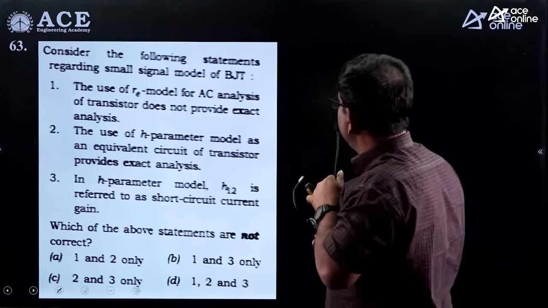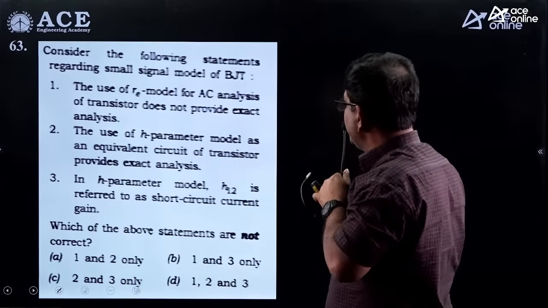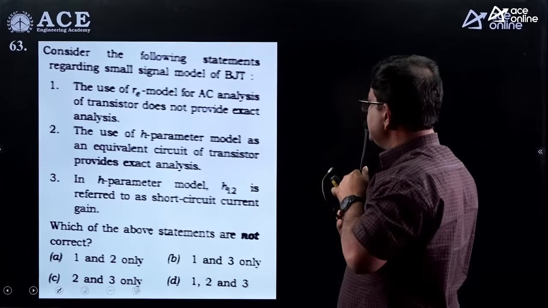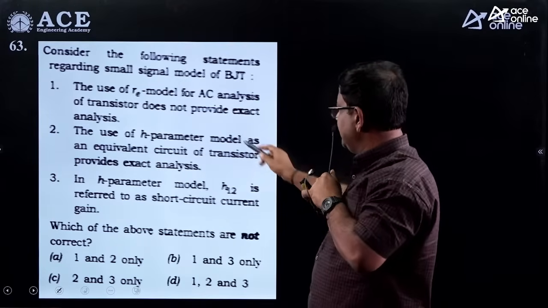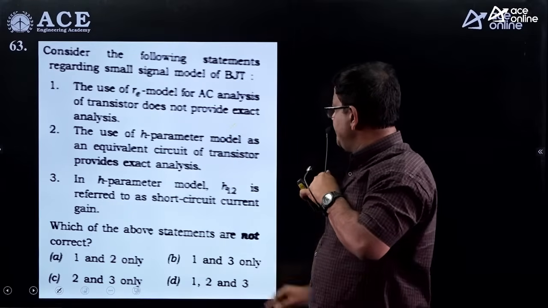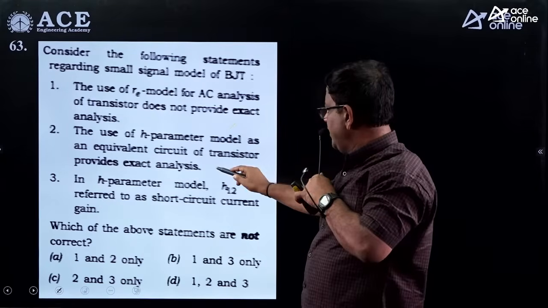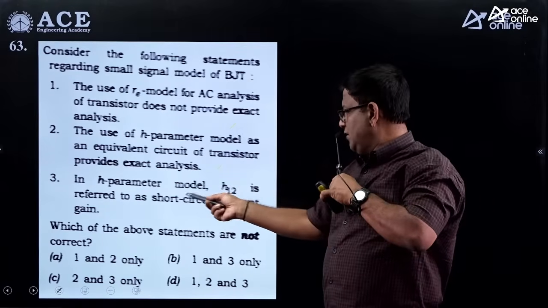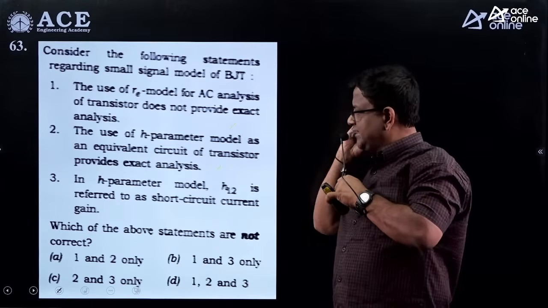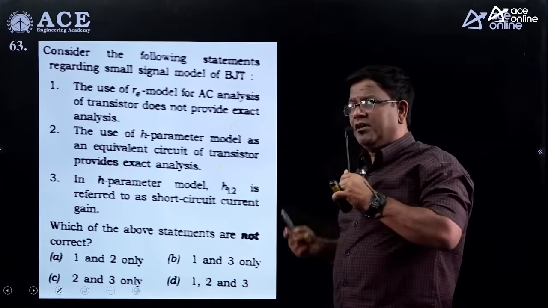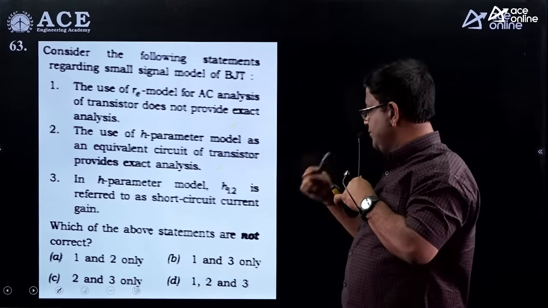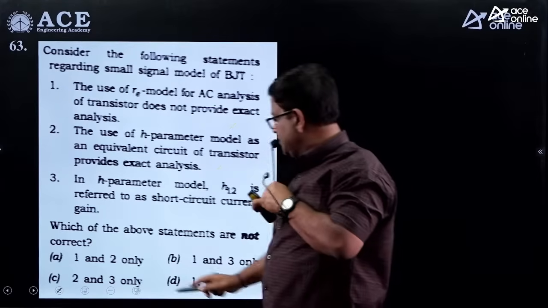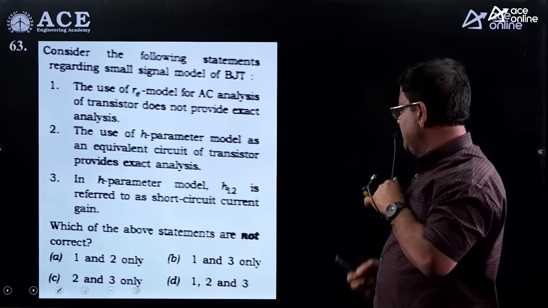Now go through this question. Consider the following statements regarding the small signal model of the BJT. The use of the RE model for AC analysis of a transistor does not provide exact analysis. So that is okay. The use of the H parameter model as an equivalent circuit will provide exact analysis. In the H parameter model, H12 is called the short circuit current gain. You know H21 is actually called the short circuit current gain. H12, because it is 1-2, has to be the reverse voltage ratio. So this is wrong. 1 and 2 are correct. So hopefully option A is the right answer.